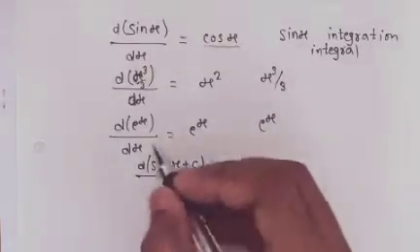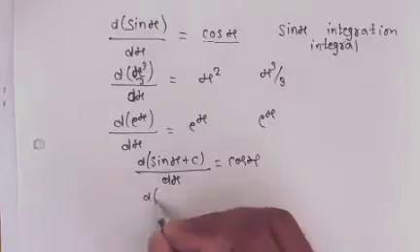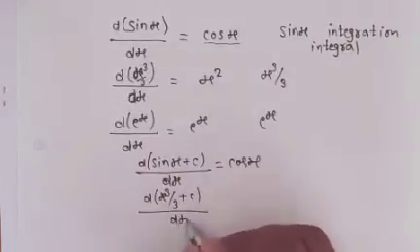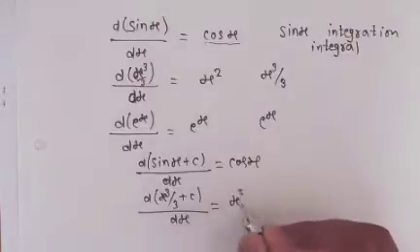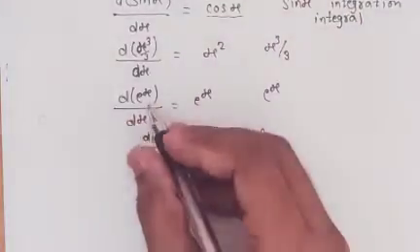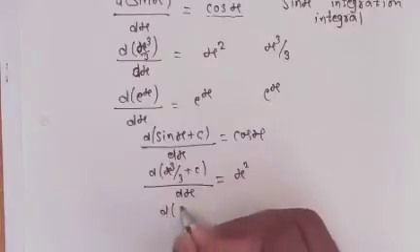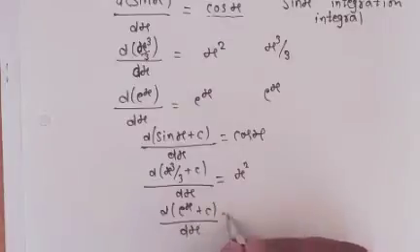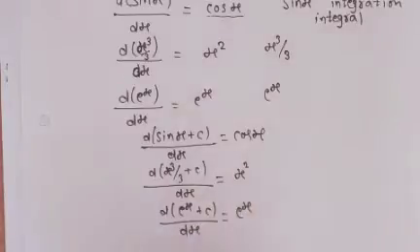Similarly, d of x cube upon 3 plus c upon dx, its derivative will be x square, and d of e^x plus c, where c is an arbitrary constant function, upon dx is e to the power x.